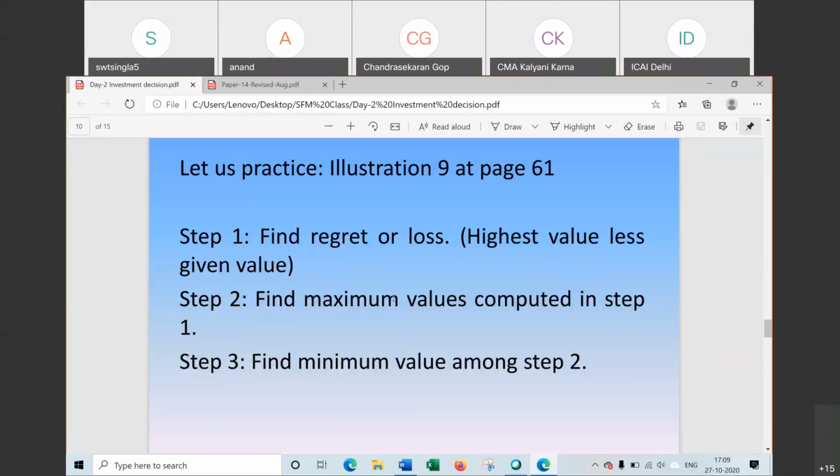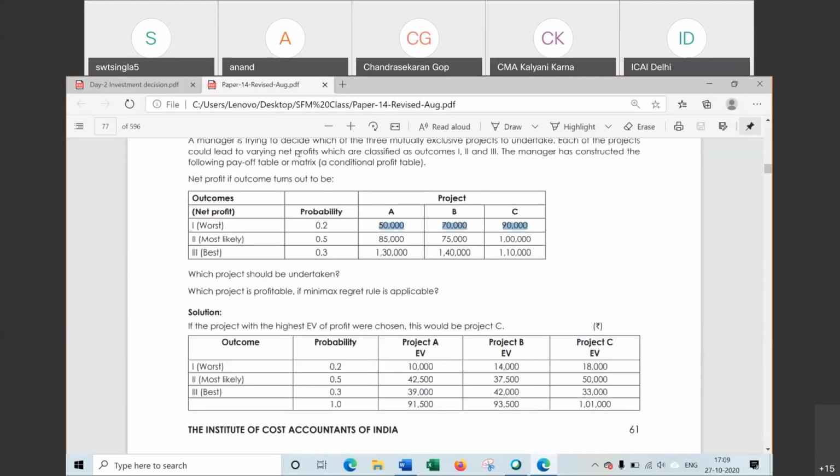Regret के मैंने steps लिख दिए. How to find regret? Step 1, find regret, that is highest value less given value. Highest value in this row is 90. That is for situation 1. 90 is the highest value.